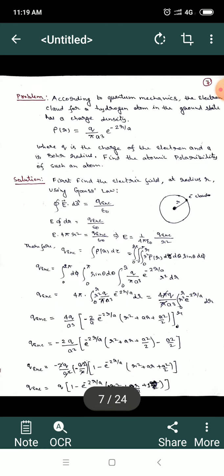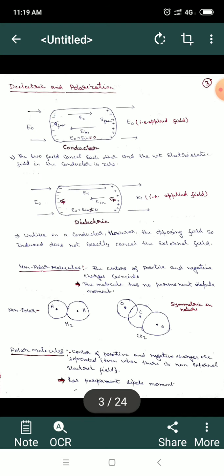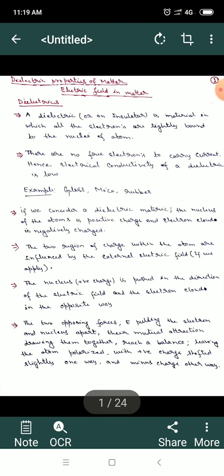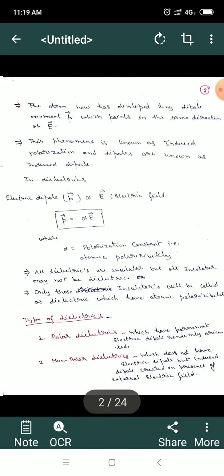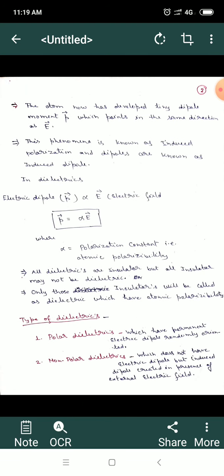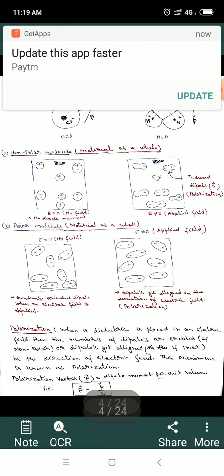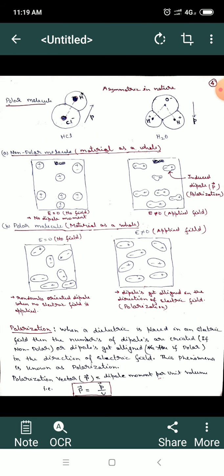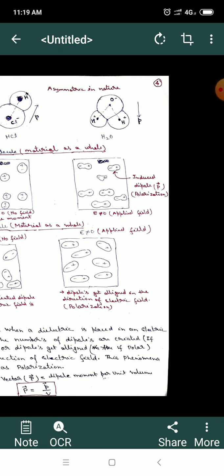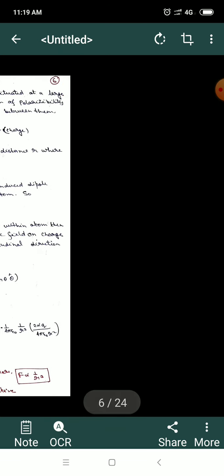If you go back again, I have started from the very basics. What are dielectrics, and what are conductors, and the examples of dielectrics. What is the phenomenon of induced dipoles and dipole moments and polarization, and this electric dipole, and then the types of dielectric, polar dielectrics and non-polar dielectrics. And then again I have given some real examples, like hydrogen molecule and carbon dioxide, which are basically known as non-polar molecules, and similarly polar molecules, that is hydrogen chloride and H2O. And then I have given induced polarization and polarization, and then we have defined the polarization vector. Then I have solved 2-3 problems.